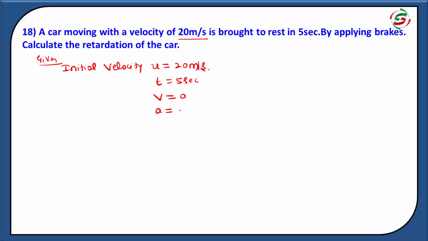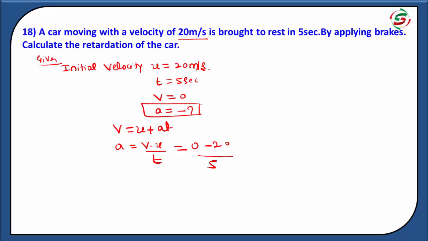When you are applying a certain force, the car comes to rest. By applying the brakes, calculate the retardation of the car. We know the formula v is equal to u plus at. From this equation, a is equal to v minus u divided by t. Substitute the values: 0 minus 20 divided by 5. Then a is equal to minus 4 meter per second square.